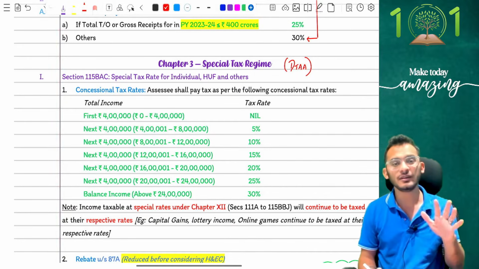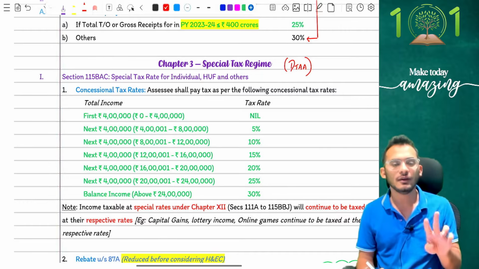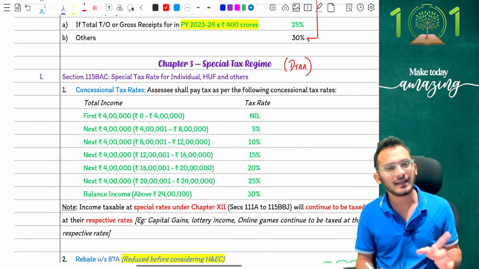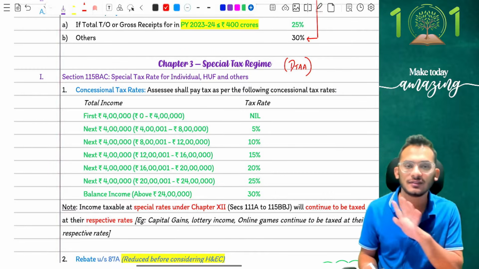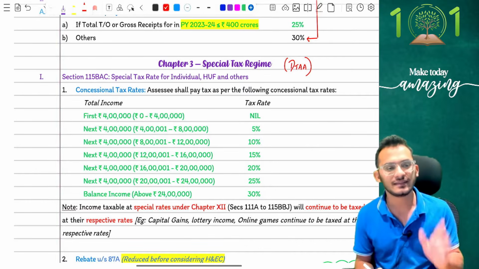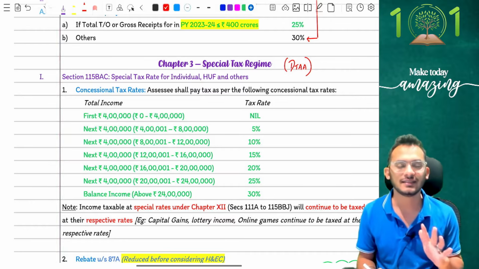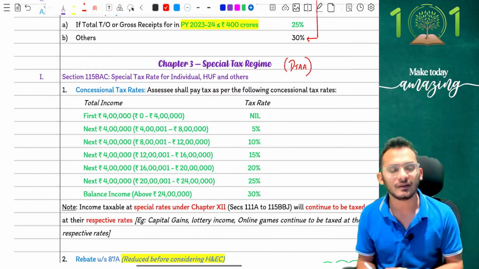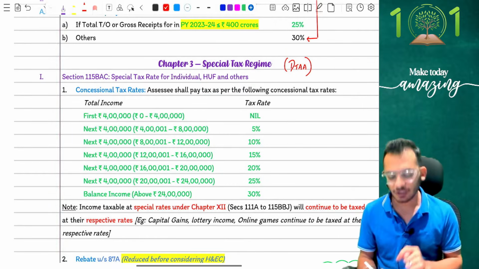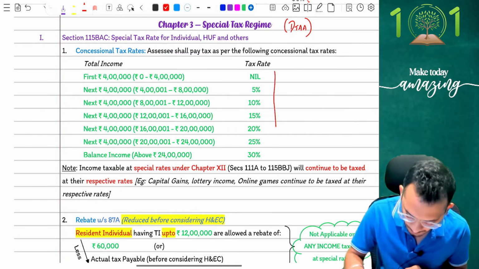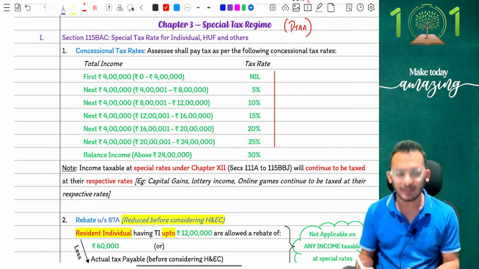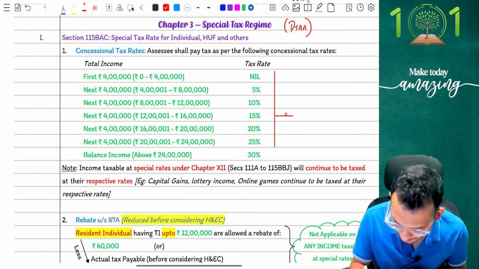Yes. What are we doing once again? It is 0 to 4 lakhs 0, 4 lakhs to 8 lakhs 5%, 8 lakhs to 12 lakhs 10%, 12 to 16 is going to be 15%, 16 to 20 is going to be 20%, 20 to 24 is going to be 25%, and everything after 24 is going to be 30%. Yes, the shortcut method also works, people, which means for all these numbers up to 24 lakhs, your tax liability is going to be 3 lakh rupees.